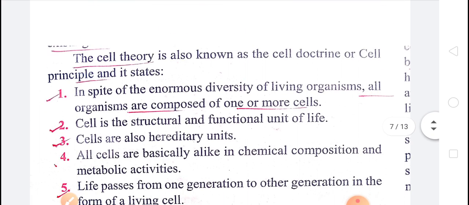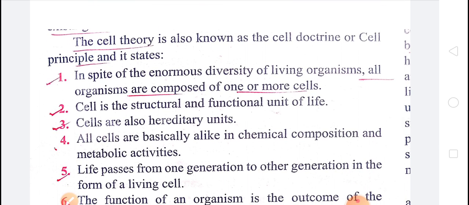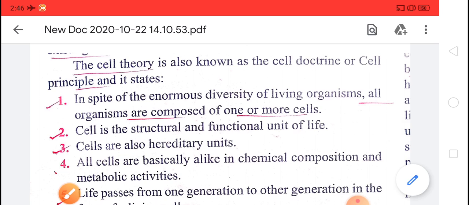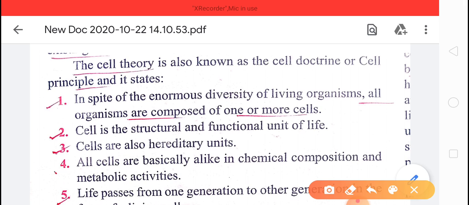Next, the cell theory is also known as the cell doctrine or cell principle, and it states the following points. First of all, in spite of the enormous diversity of living organisms, all organisms are composed of one or more cells.